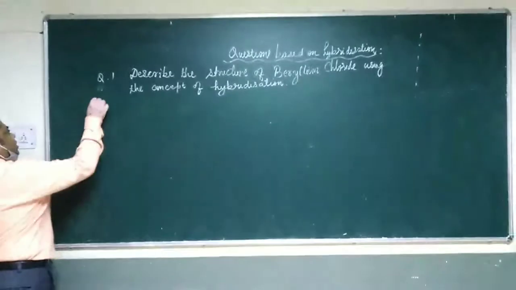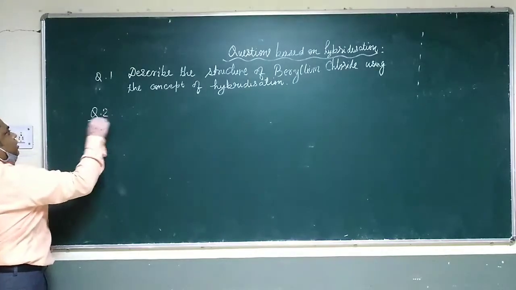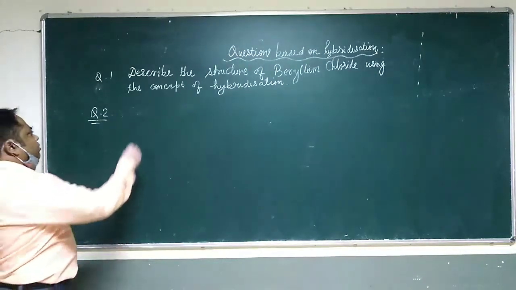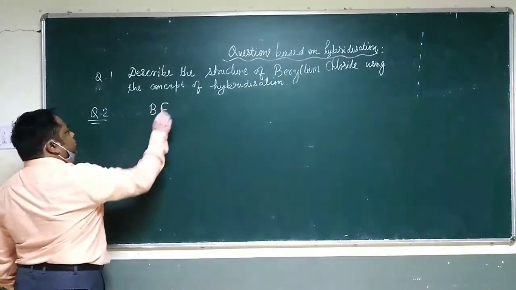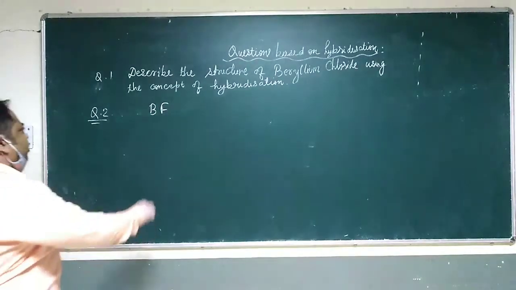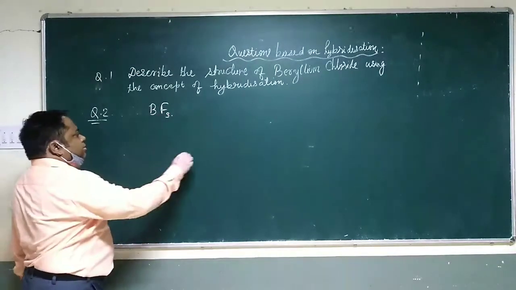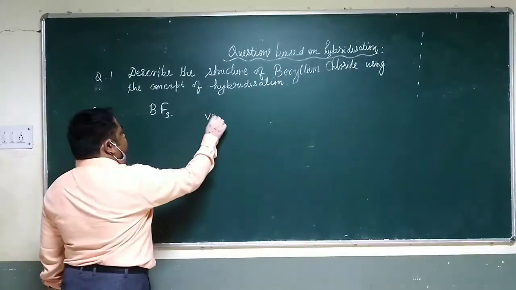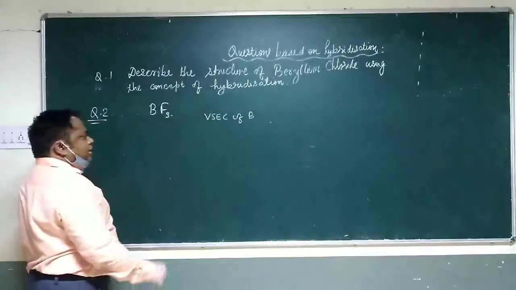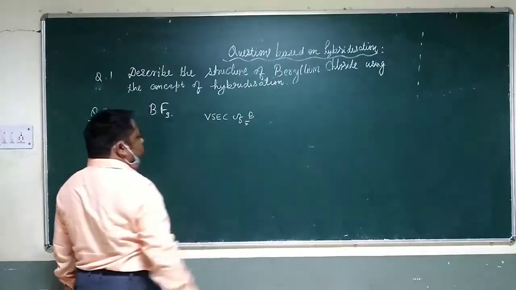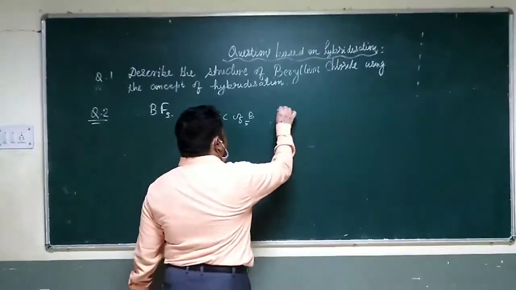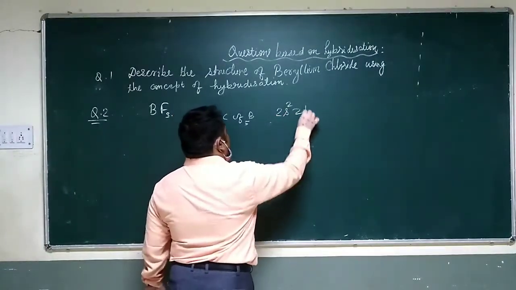First question number 1, let the question number 2 be, describe the structure of boron trifluoride. Instead of beryllium chloride, I will take boron trifluoride and explain its structure. So what will you write? Valence electronic configuration of boron. Boron contains 5 electrons. It should be 1s2, 2s2, 2p1. So valence electronic configuration will be 2s2, 2p1.